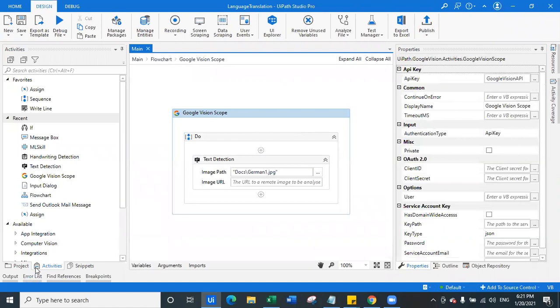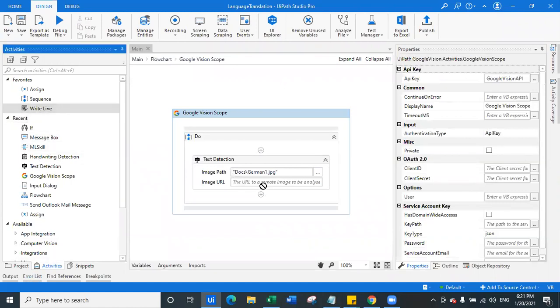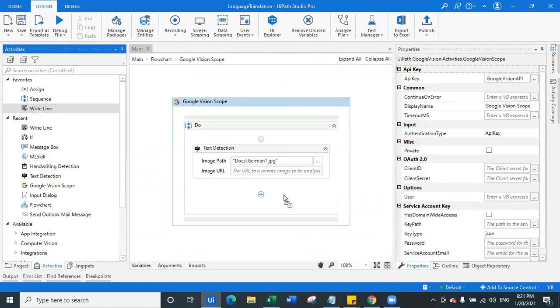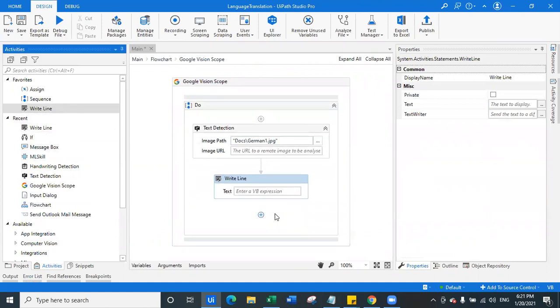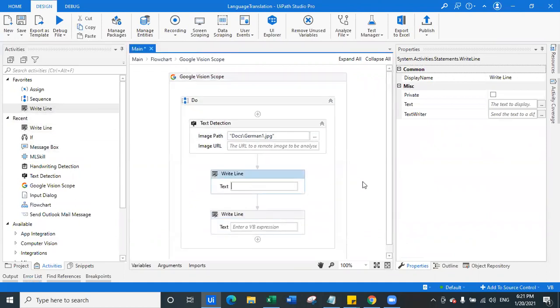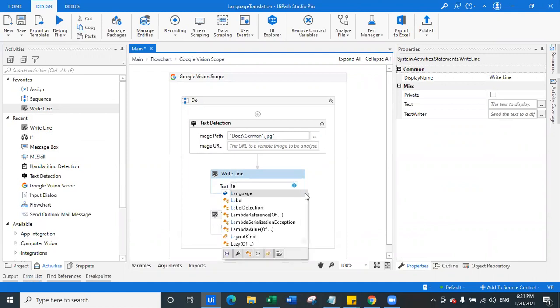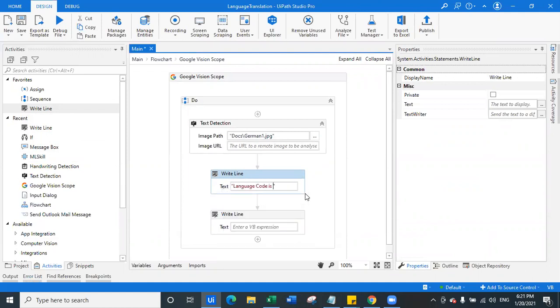Now let's do one thing, let's print it. We did not print it last time. Let's try to print it and we can get the output. So let's add one more write line here. The first write line, which is there, we will use for the language code. So we can say language code is language, and extracted text is extraction.